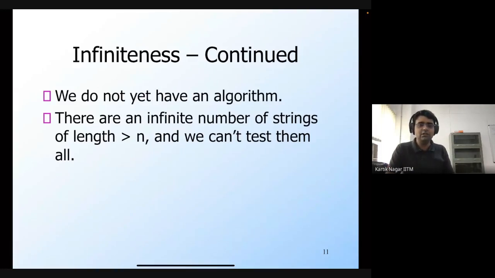So how can we do this? Do we actually need to check an infinite number of strings of length greater than n or not? Any suggestions for this?